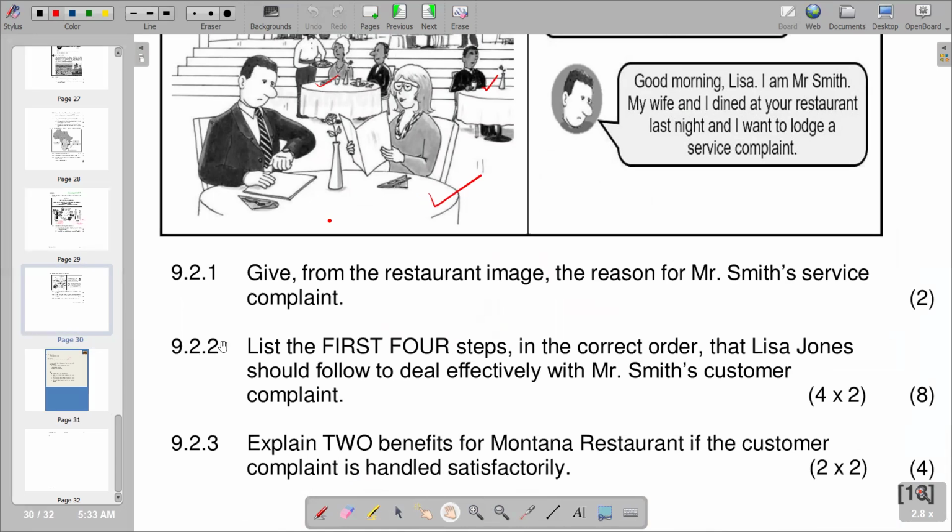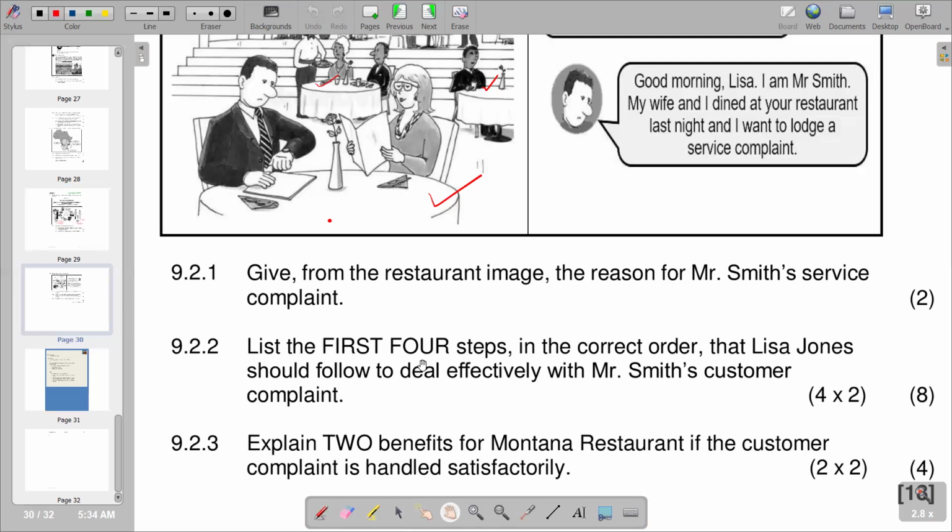So next one, 9.2.2 is saying list the first 4 steps in the correct order that Lisa Jones should follow to deal effectively with Mrs. Smith's customer complaint. So as an assistant who is receiving that complaint over the phone, what are you supposed to do so that you deal with the situation in the right way, amicably? The first thing is you are receiving the call of someone who is maybe angry, complaining. You are supposed to listen carefully to what the customer has to say. That's the first thing.